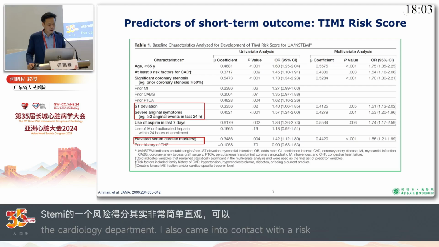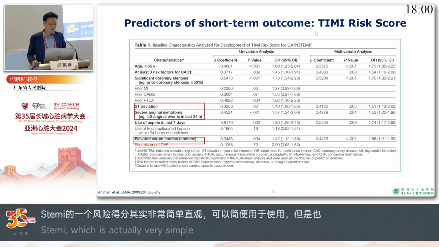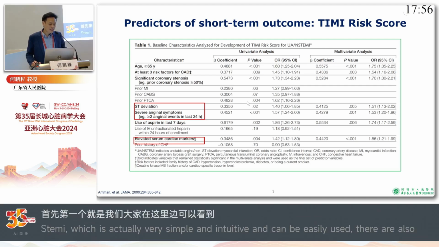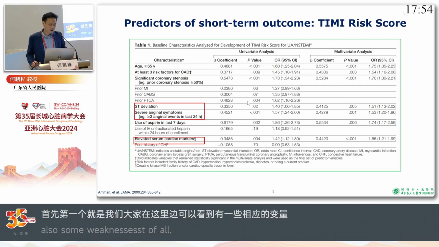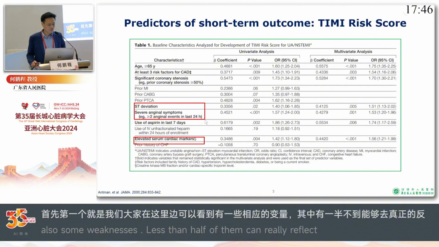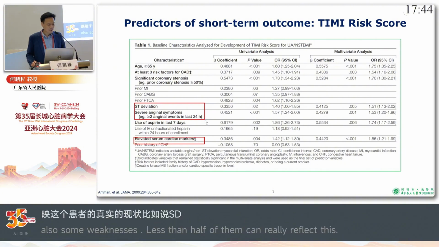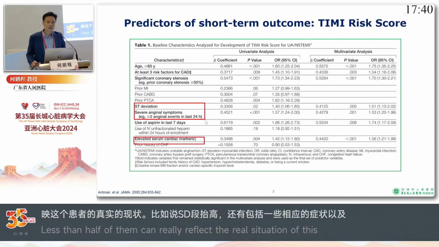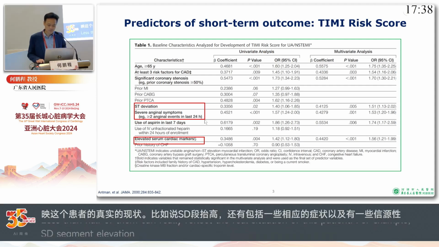The first one is that among the variables included in the TIMI risk score, less than half of them are able to reflect the real-time status of the patient, like only ST elevation, severe symptoms, and elevated cardiac markers. So this is the first weakness I want to point out about the TIMI risk score.